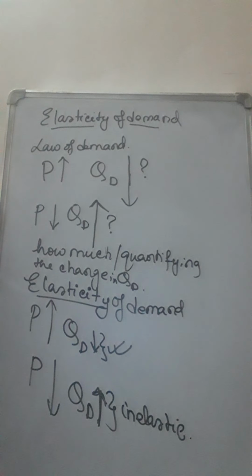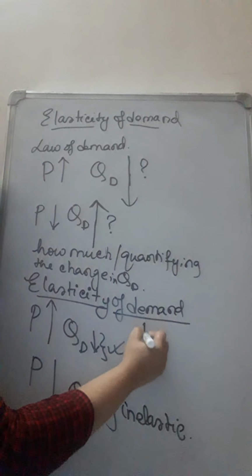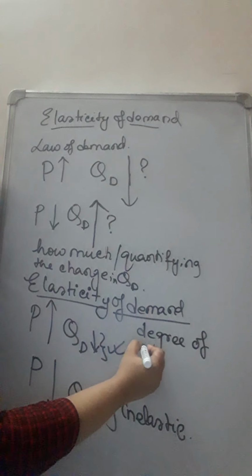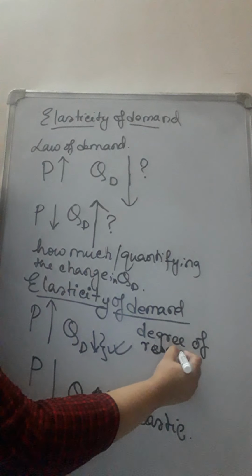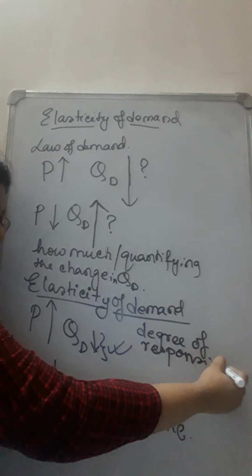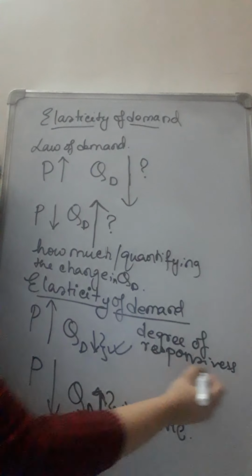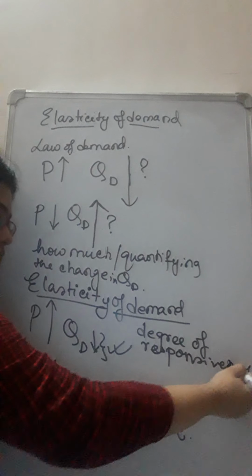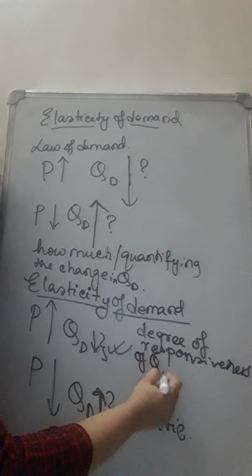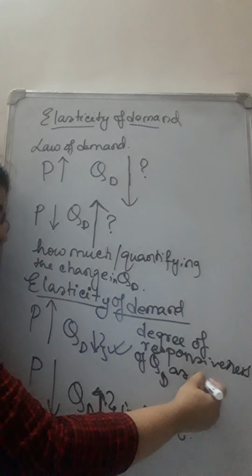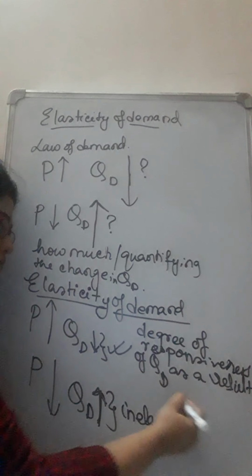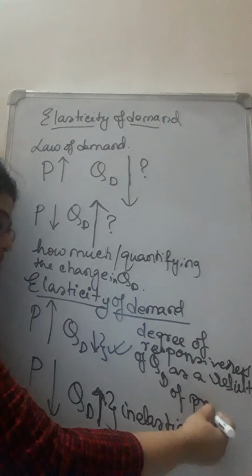So the definition of elasticity of demand goes like this: degree of responsiveness of quantity demanded as a result of price change.